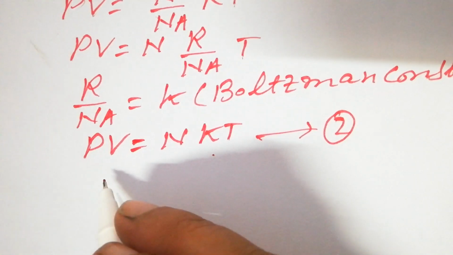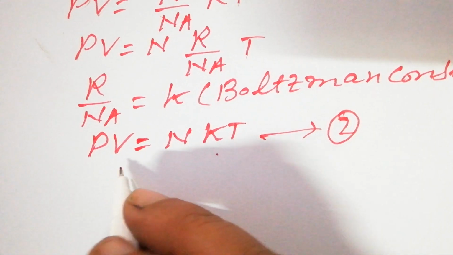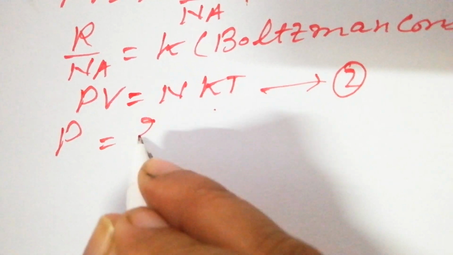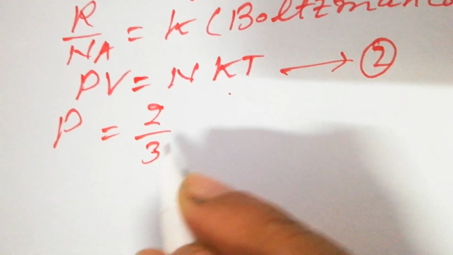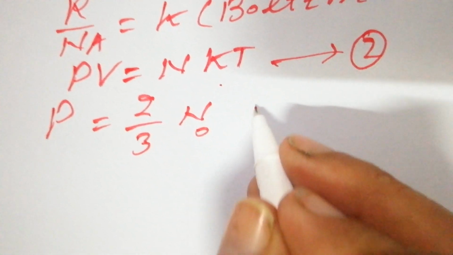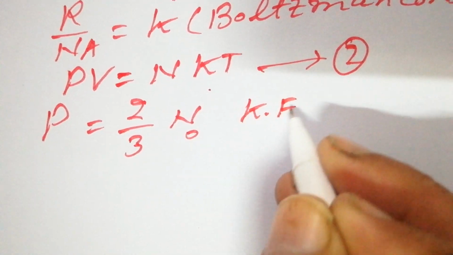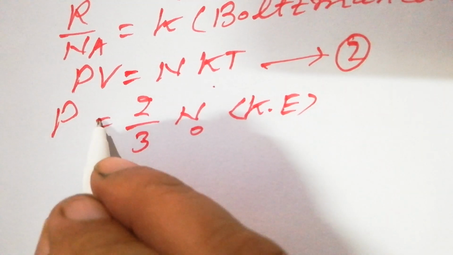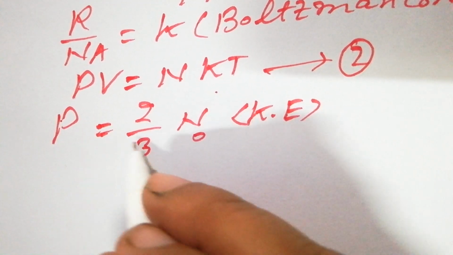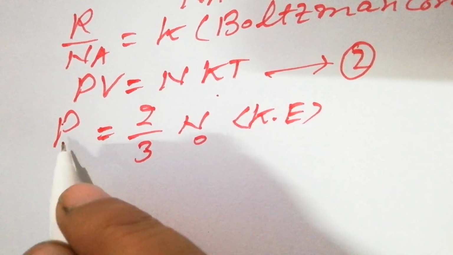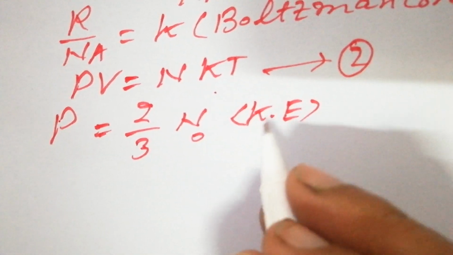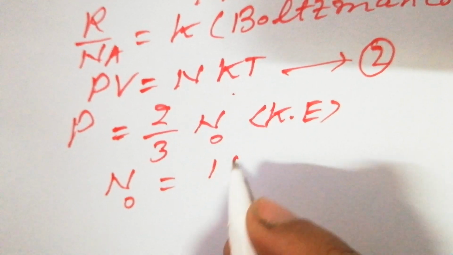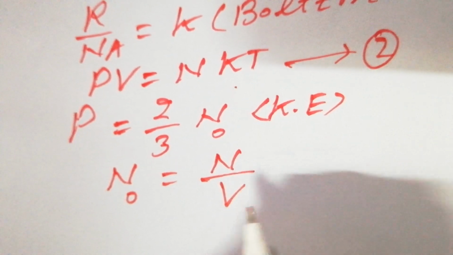And we know the pressure of the gas according to the kinetic theory of gases. P is equal to 2 by 3 N naught times the average translational kinetic energy. We have proved this relation earlier, students. That is the pressure of the gas according to the kinetic molecular theory. What is N naught? It is the number of molecules per unit volume.